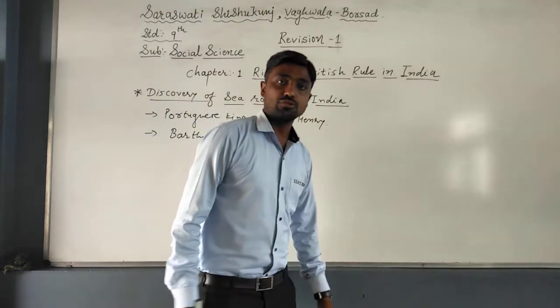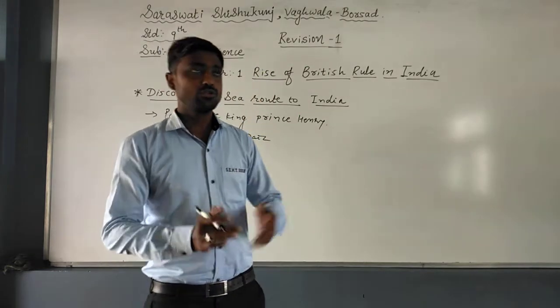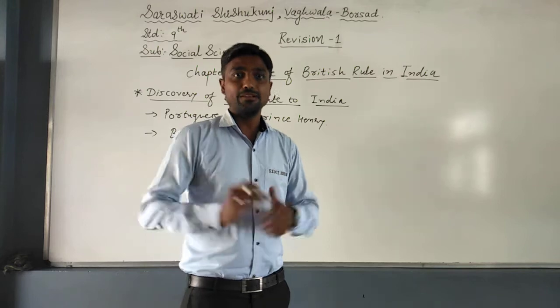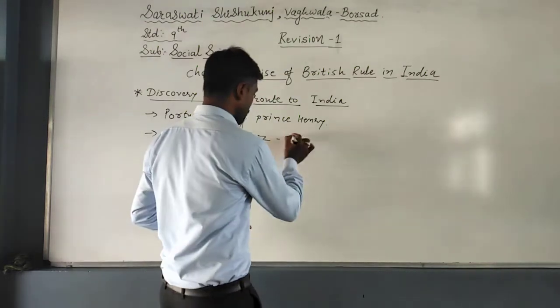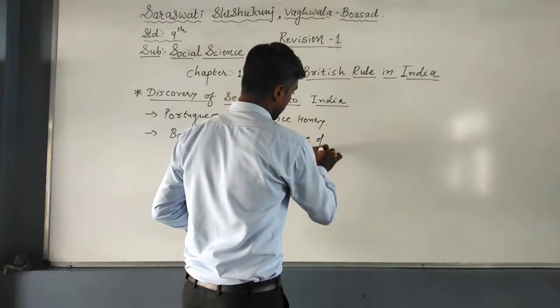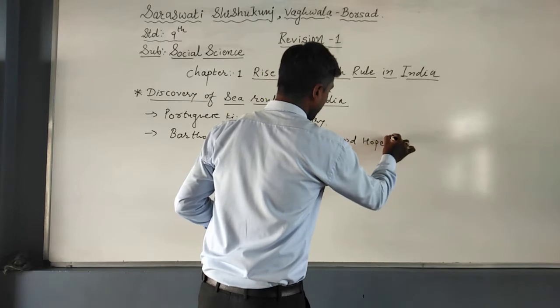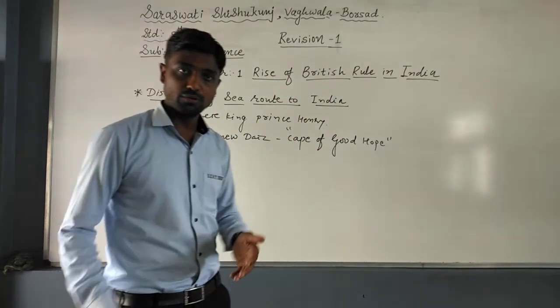Bartholomew Dias started to find the sea route to India, but when he started his journey, there were severe storms in the ocean. So he went back to Europe. But he found the Cape of Good Hope. Now, it may be asked who discovered the Cape of Good Hope. The answer is Bartholomew Dias.